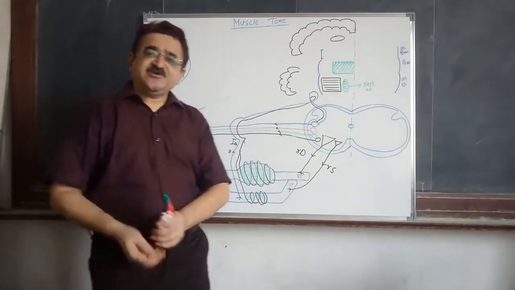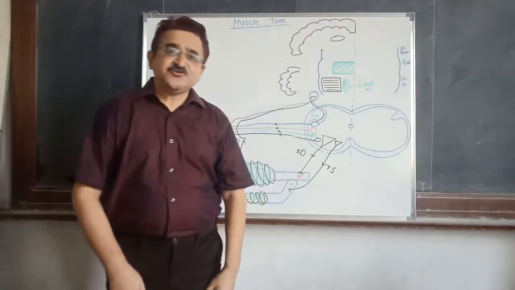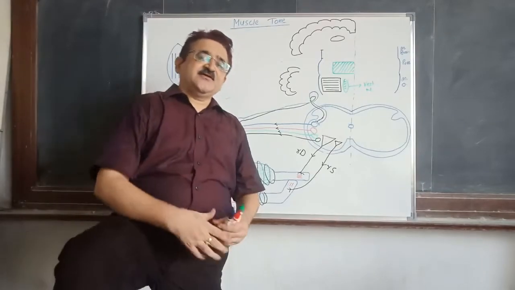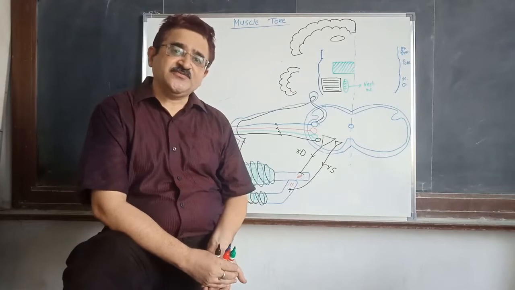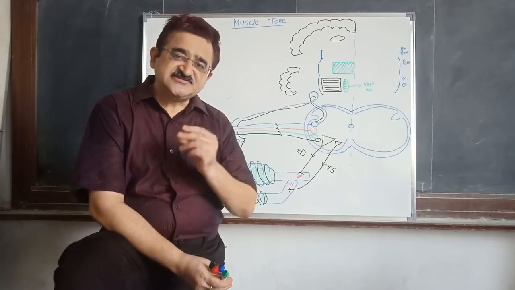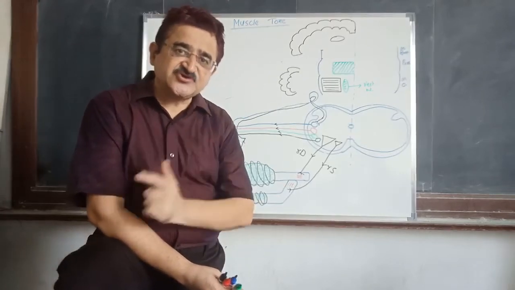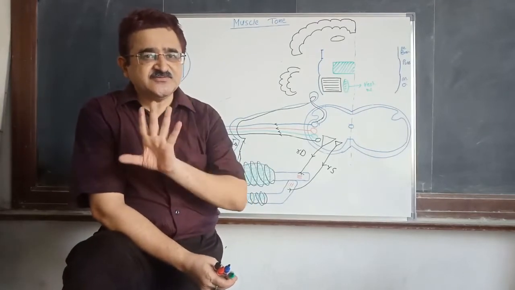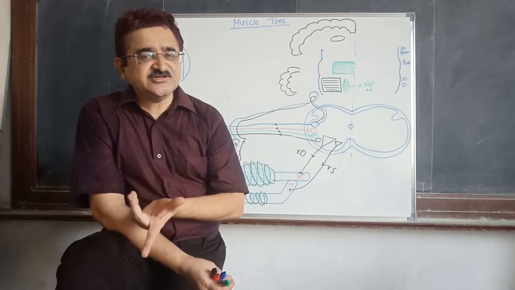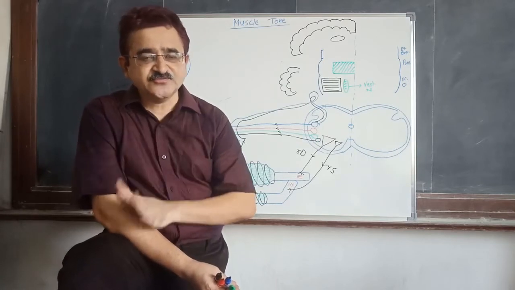Now, we start with the muscle tone part number 2. In the last lecture, we discussed it is the gamma motor neurons that are ultimately starting the genesis of what? Muscle tone. The more the gamma motor neuron discharge, the more the muscle tone. The less the gamma motor discharge, the less the muscle tone.